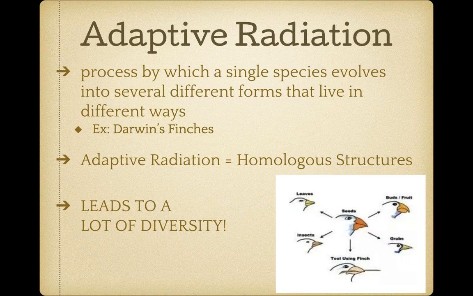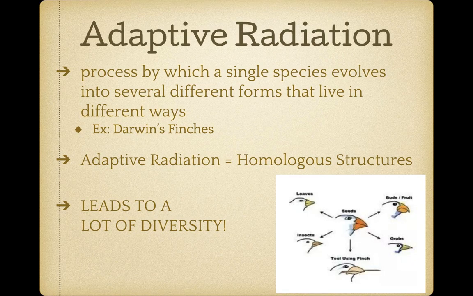From there, they underwent different genetic mutations, and then via natural selection, they were able to adapt into many different versions based on the environment they were living in. And as you can see in the picture, this is due to what they were eating. So fruits and grubs and insects and leaves.